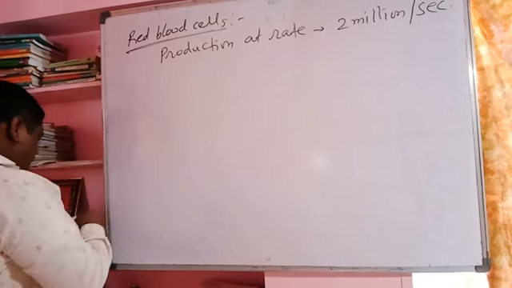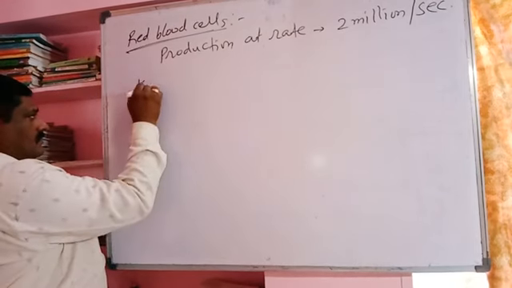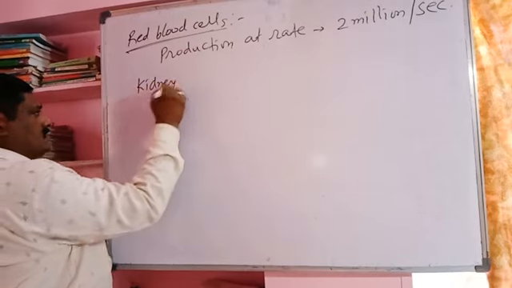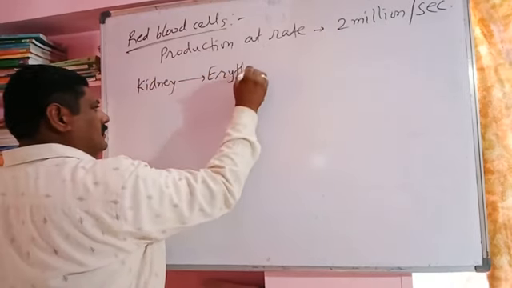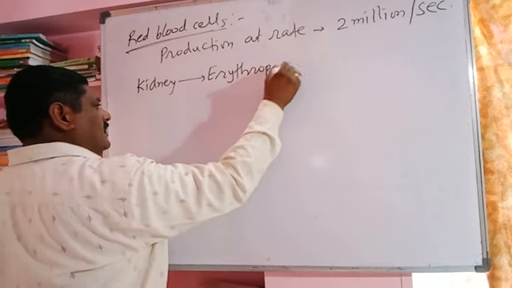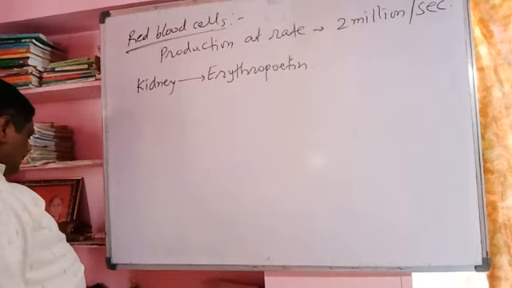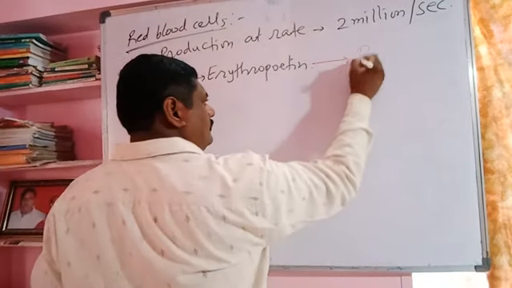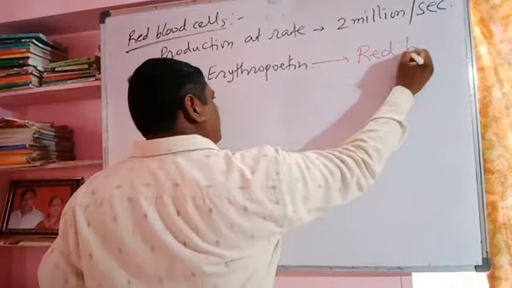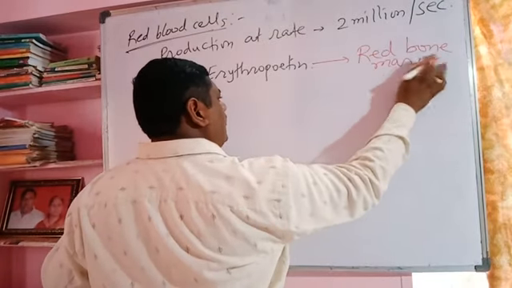During the production, the kidney secretes a hormone called erythropoietin. Such hormones stimulate the red bone marrow of the long bones and the other bones.